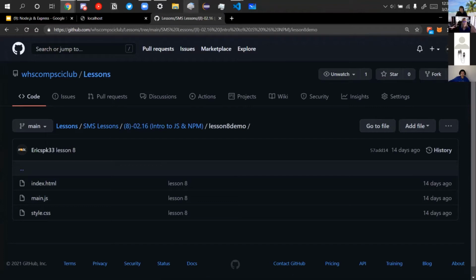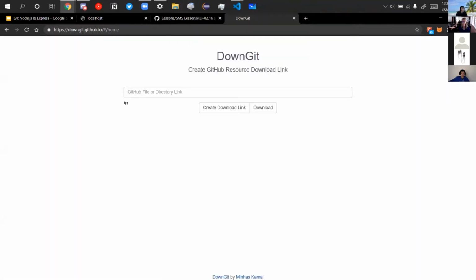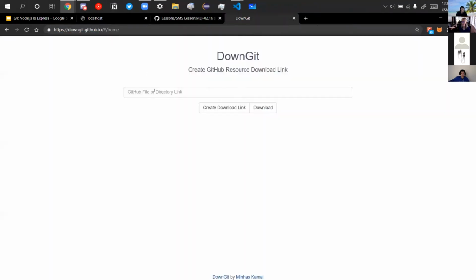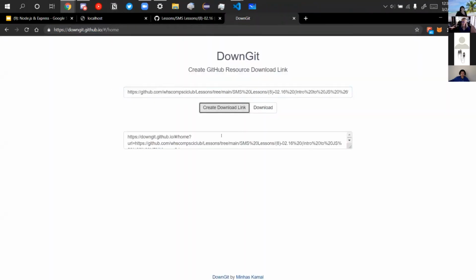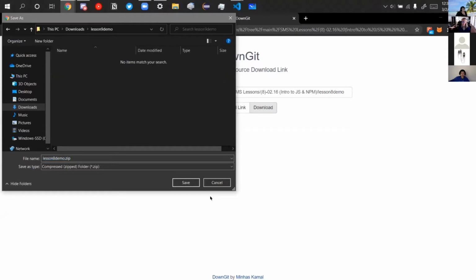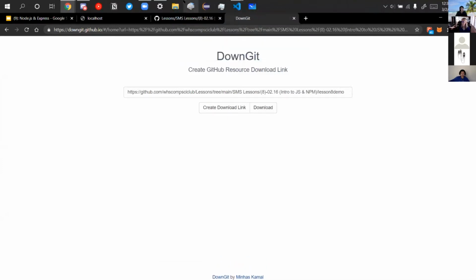And then something I learned that was pretty cool was you can go to downgit.github.io and you can download a folder from GitHub. Anyways, basically create a download link, and if you guys want to follow along, you can download that. Otherwise, I'm just gonna download it myself. And I'll send the link in the chat too if you want. Basically, after you download it, you would want to unzip it.